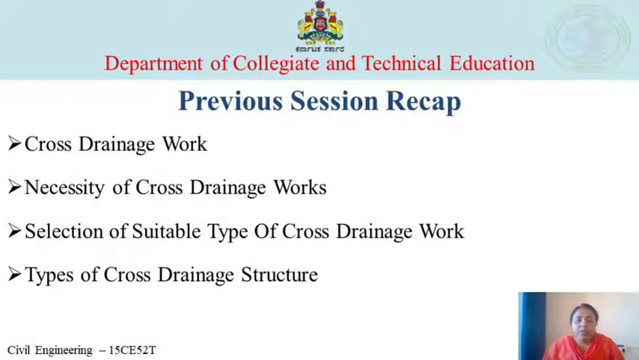So in the previous session, as you have already studied about cross drainage work, as you already know, it is a structure which is constructed when there is a crossing of canal and a natural drain, in order to prevent both the waters from getting mixed up. This type of structure is costlier and also needs to be avoided as much as possible.